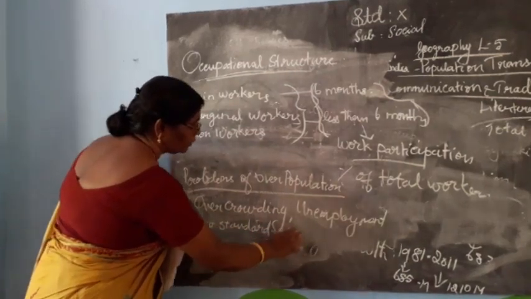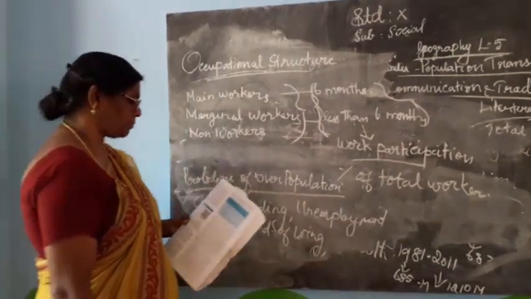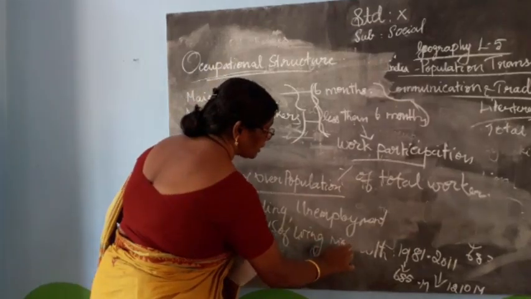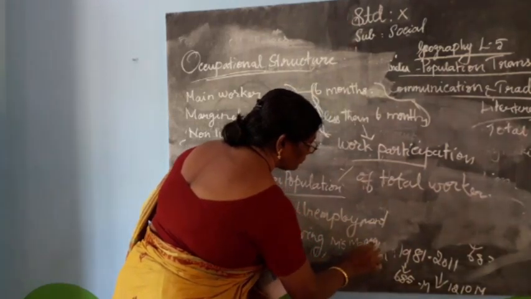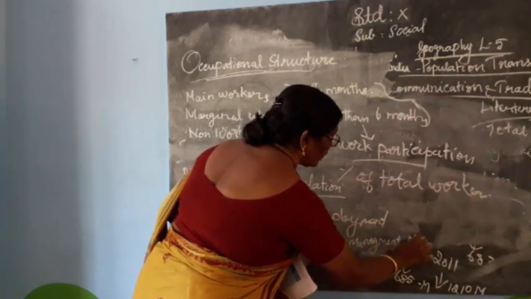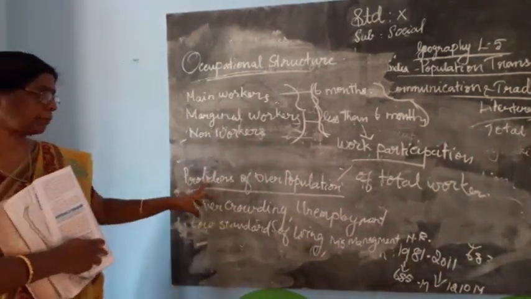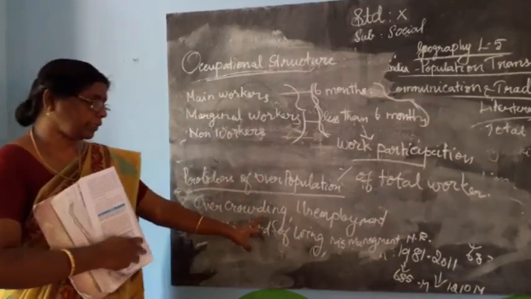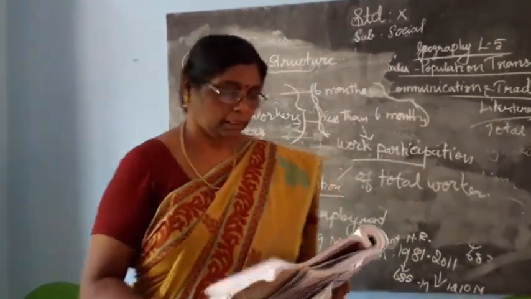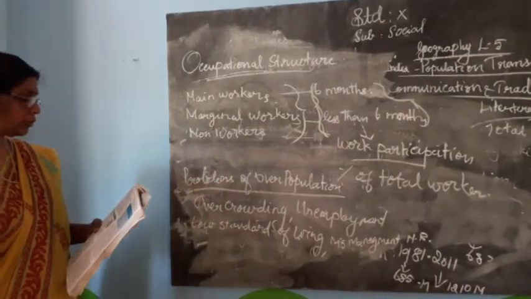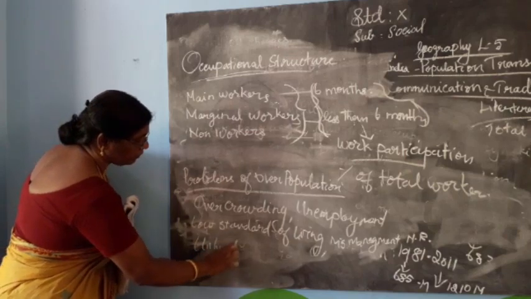Next problems: malnutrition, mismanagement of natural resources, and unhealthy environment.